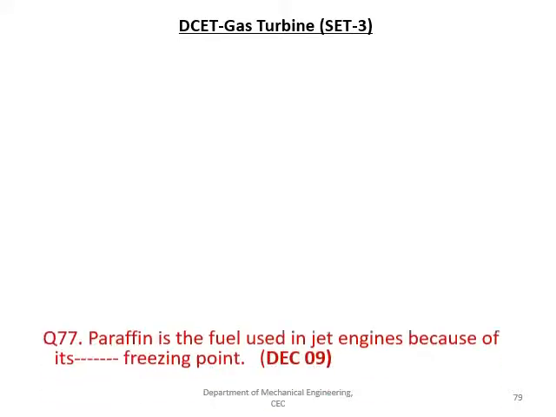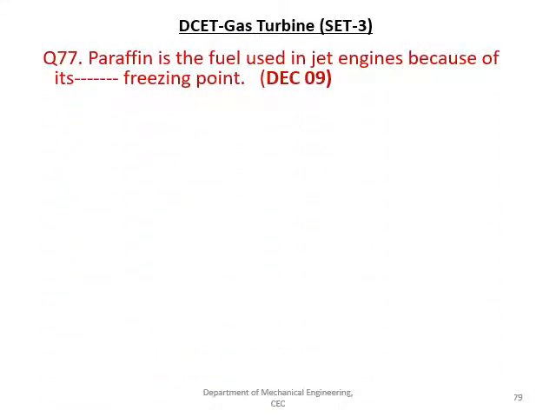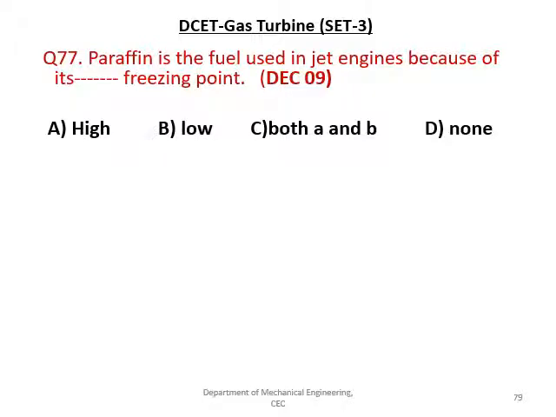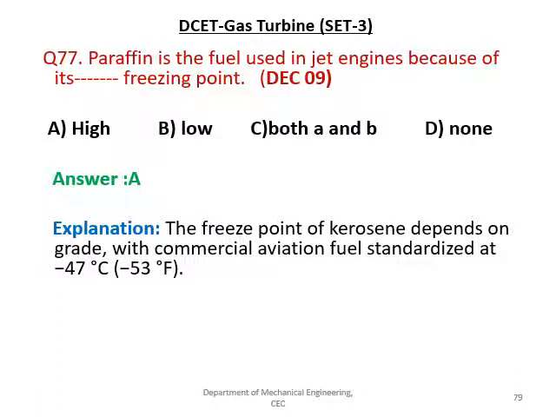The next question is, paraffin is the fuel used in the jet engine because of its dash freezing point. The given options are high, low, both high and low, none. And the right answer is A, that is high. It is around minus 47 degrees Celsius or minus 53 degrees Fahrenheit.